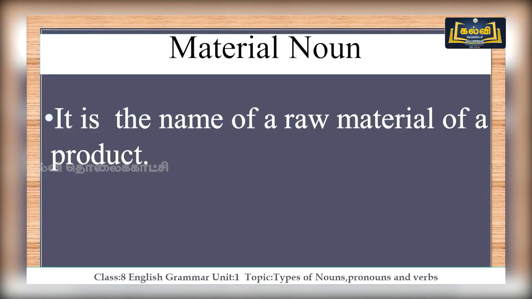It's material noun. The word material means an object or a product or a raw material. You can think of that. So the expansion for material noun is, it is the name of a raw material of a product. So remember, it is the name of a raw material of a product. So let's check examples for this.